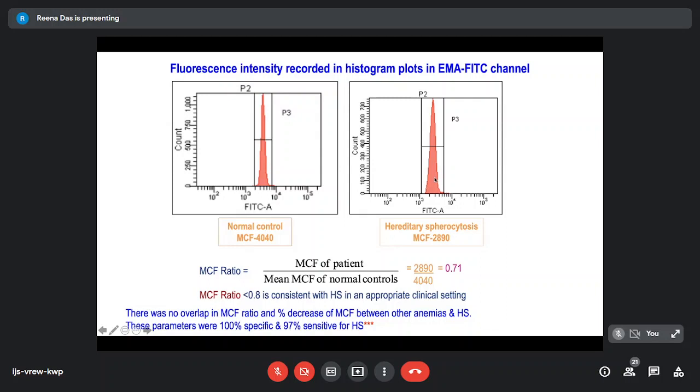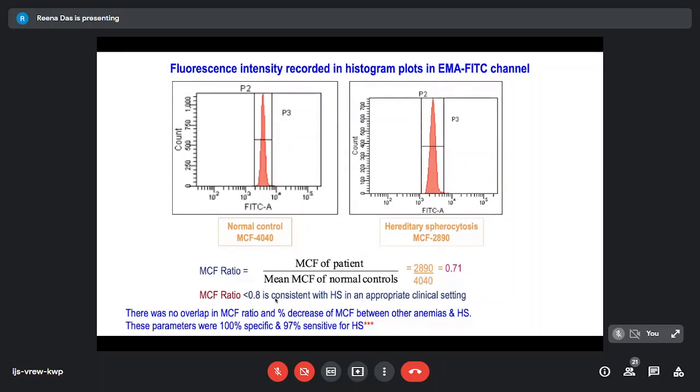When you look at just the graph, you won't be able to make out very much, but the MCF value itself is important. Here it is 0.71, and in our lab the setting is that usually a ratio of less than 0.8 is quite consistent with the diagnosis of HS in an appropriate clinical setting.